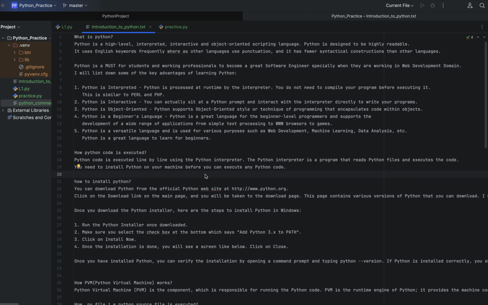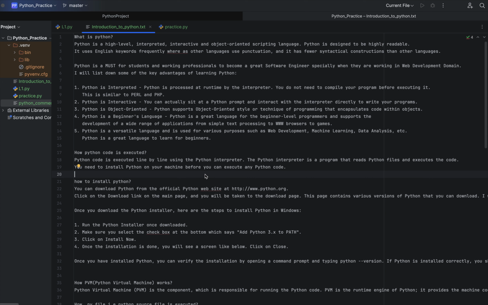So first question comes here: what is Python? Python is a high level, interpreted, object oriented programming language. We can call this a scripting language. Python was actually designed to be highly readable, and Python has very few syntactical constructions compared to other languages.